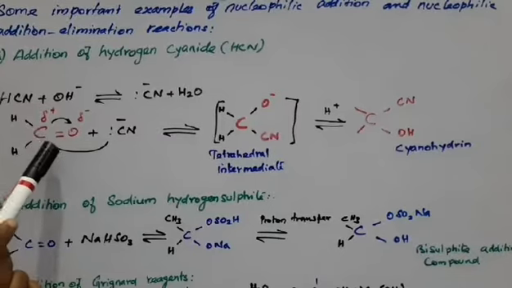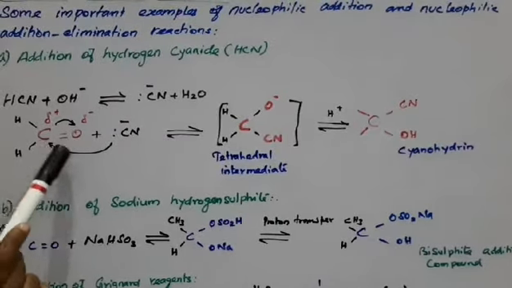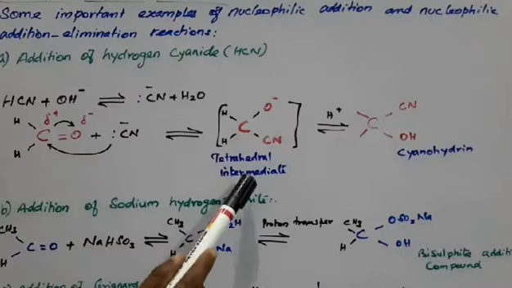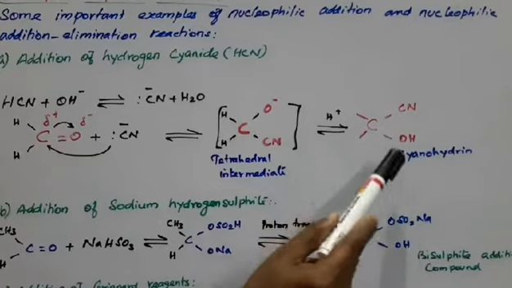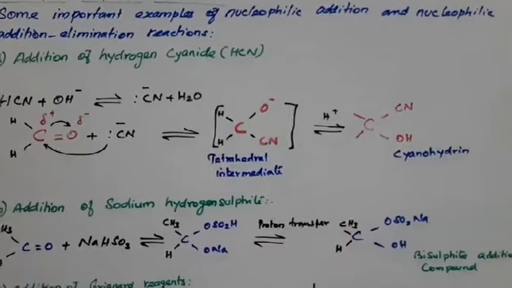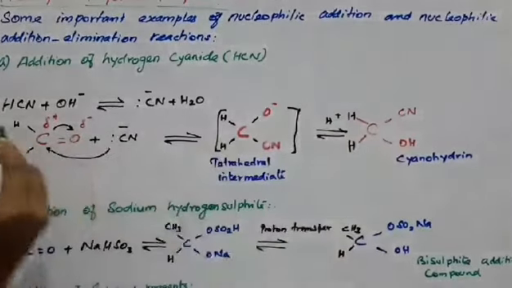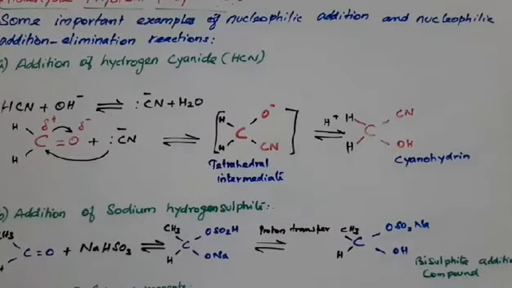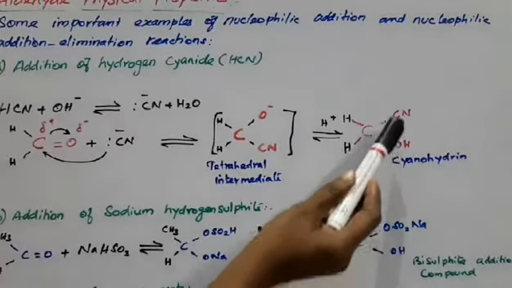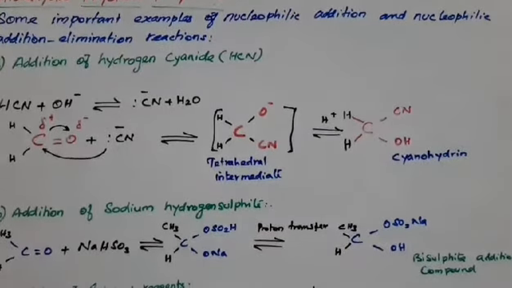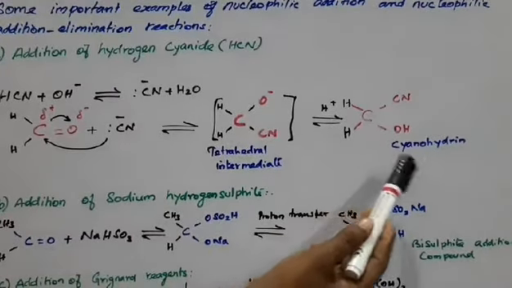atom of the polar carbon group. Now it forms a tetrahedral intermediate, and after H plus proton capture it forms the cyanohydrin. Here you have to mention that H. Maybe here CH3 means acetaldehyde, so you can get the CH3 H cyanohydrin, the acetaldehyde cyanohydrin. Ketone means the ketone cyanohydrin.